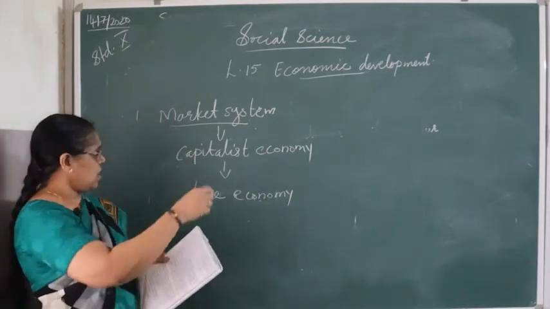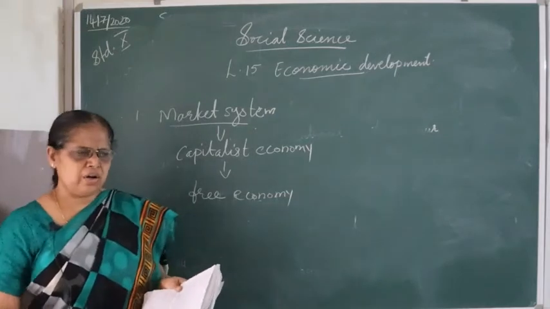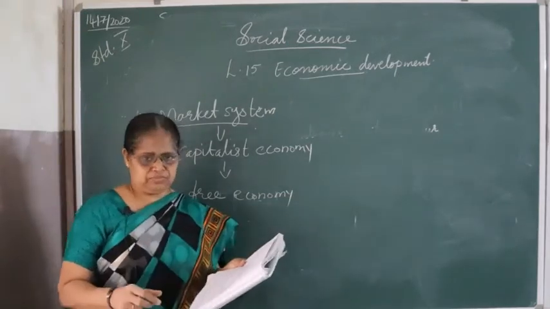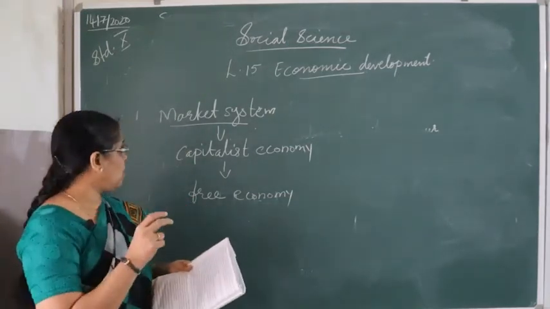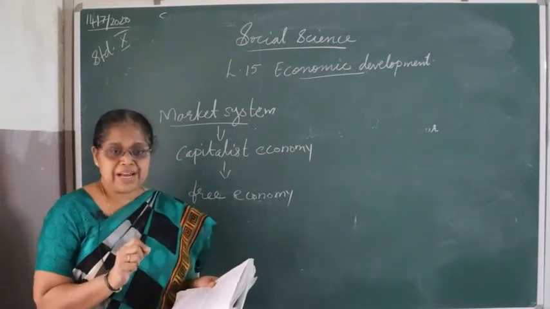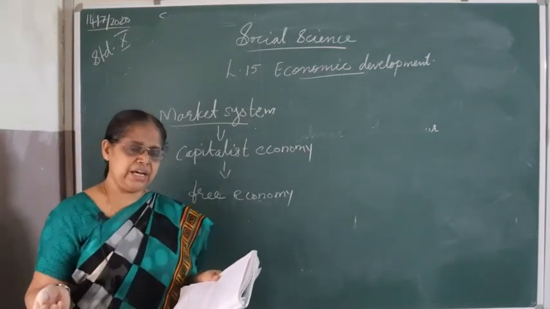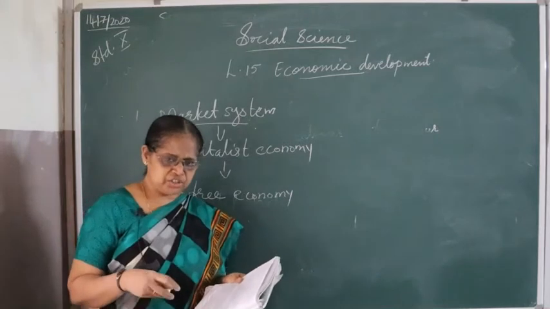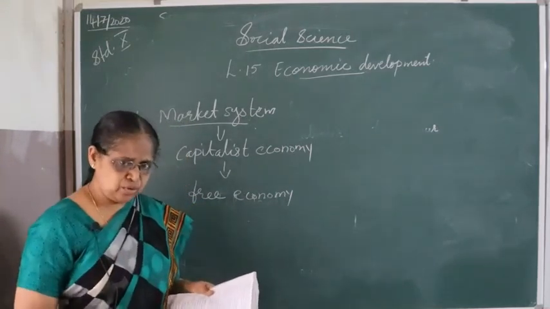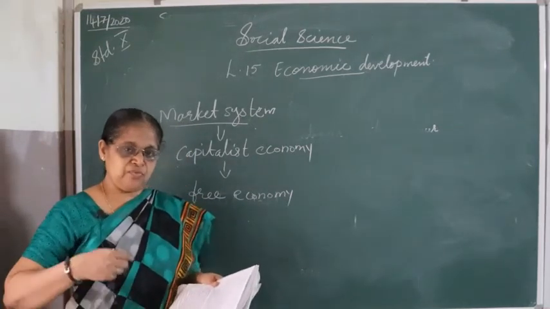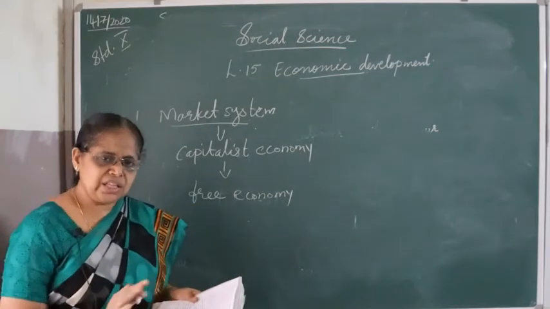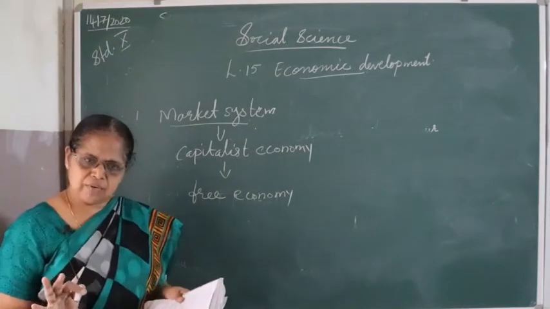Here, the individual or one firm will be the controller of this system. Government has no hand in deciding about the factors of production: what to be produced, how to be produced, where to be distributed. Nothing will be decided by the government.